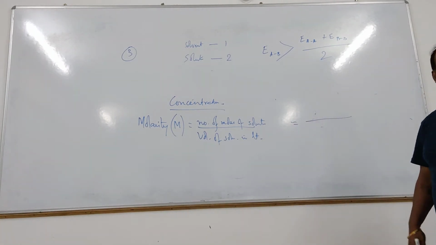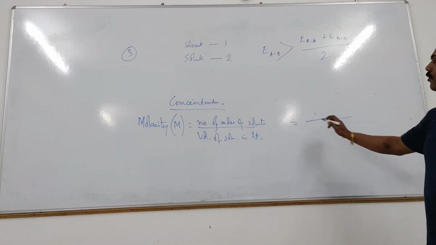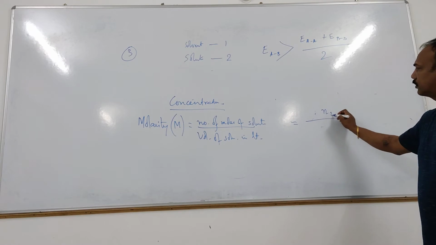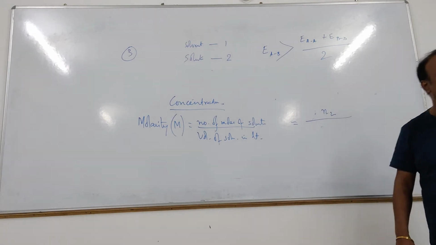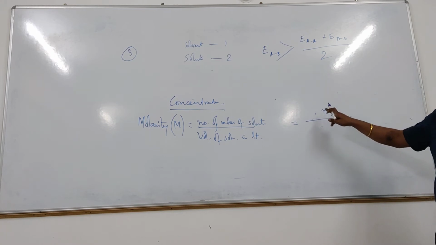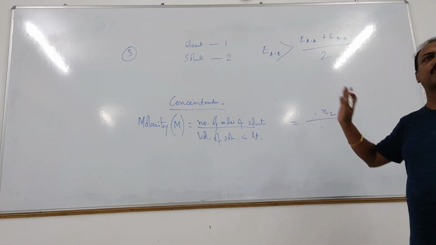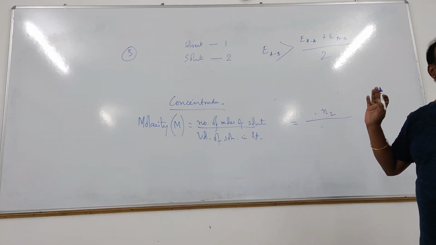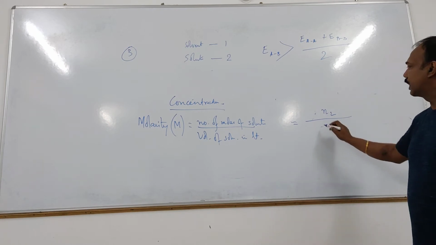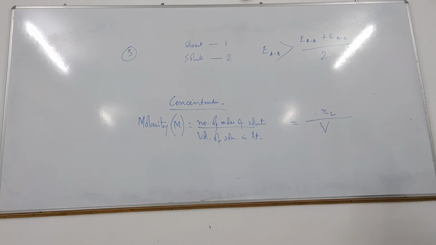You just write it along with me. Number of moles of solute, can I write it as N2? N is number of moles, 2 is solute. So N2 is number of moles of solute, divided by volume of solution in liter. Volume of solution means total volume, and total volume is represented by V, obviously in liter.